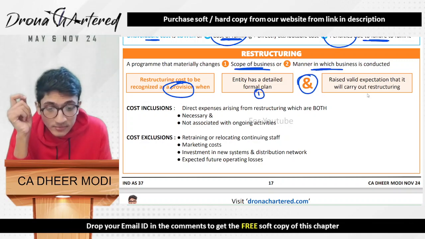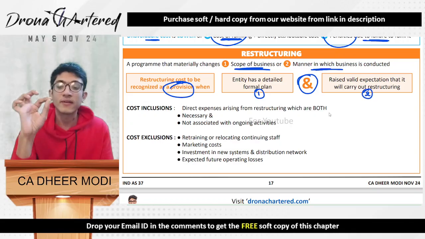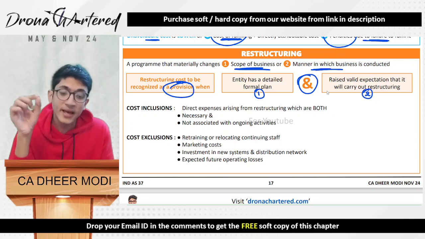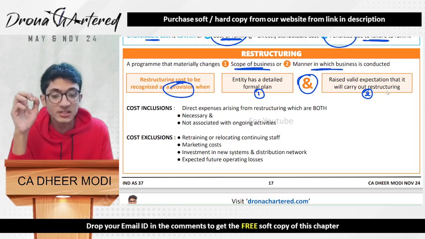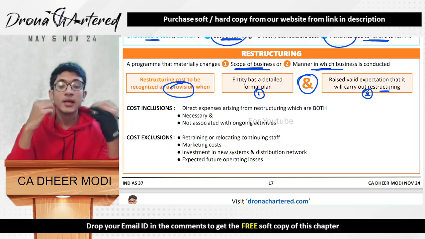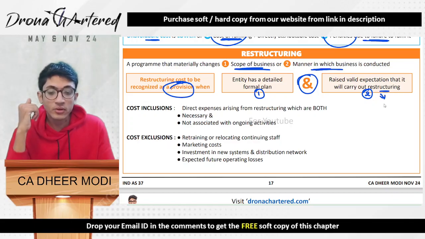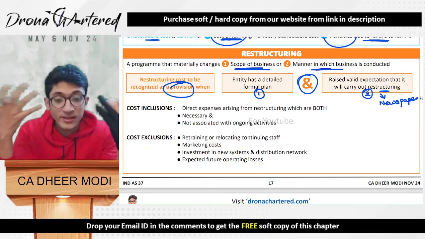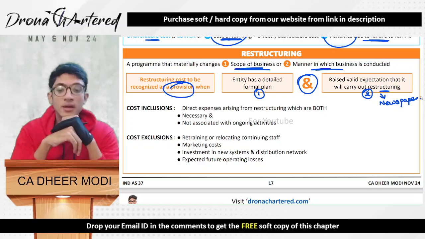and that means 1 and 2 both have to be satisfied. So when the entity has a detailed plan and it has raised valid expectation that it will be carrying out the restructuring, this can be done how? This can be done, say for example, by putting an ad in the newspaper, or if they've told suppliers about it. So that means you're raising expectation that yes, we will be carrying out restructuring.